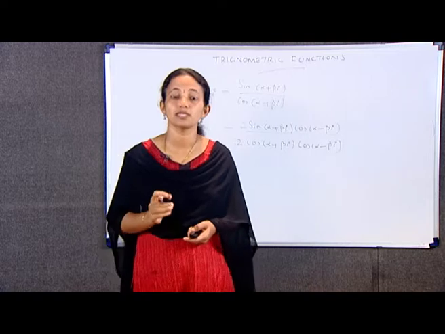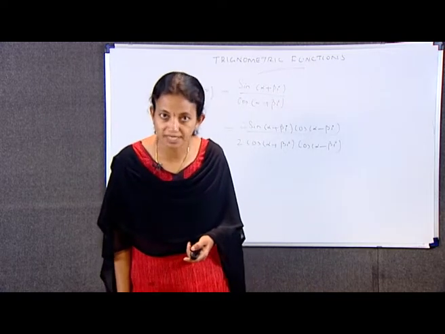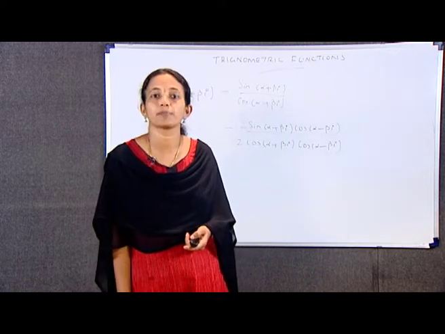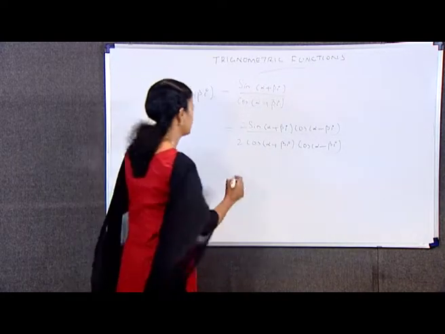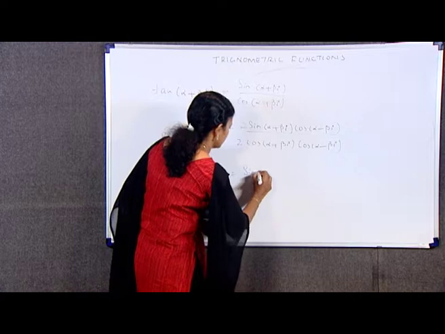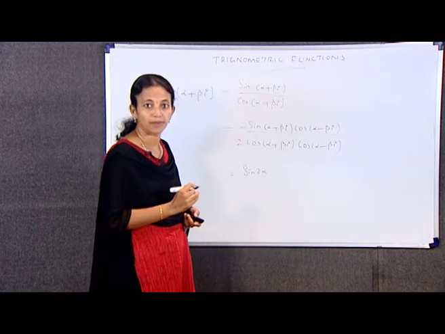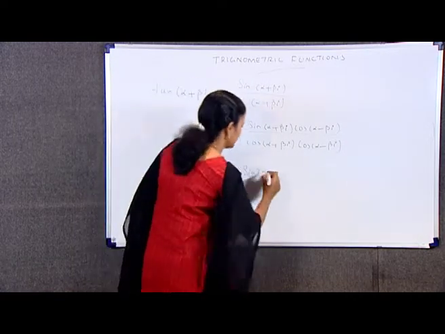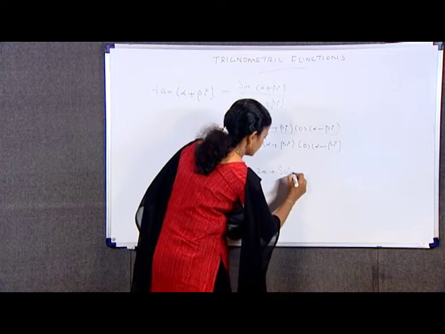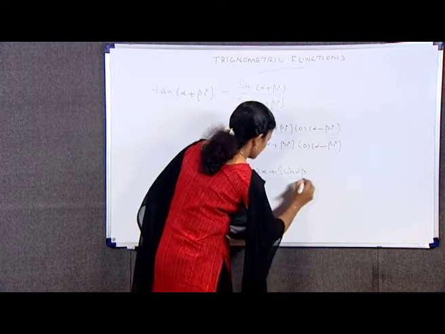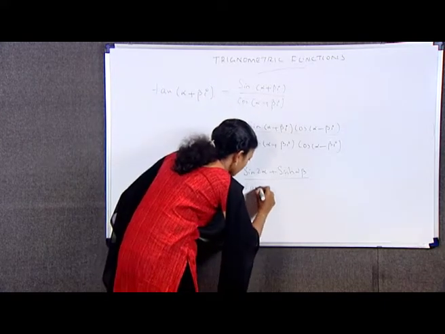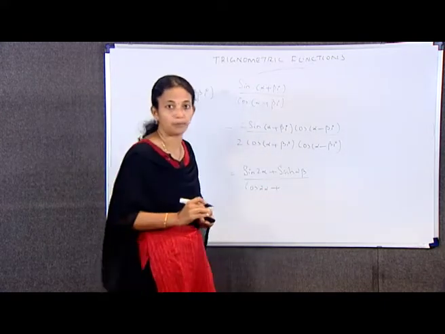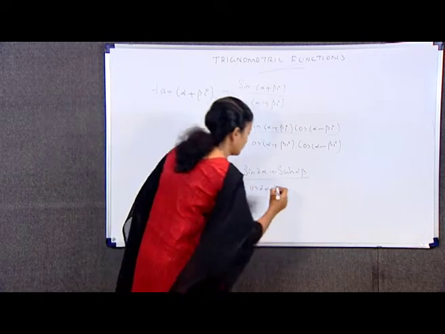This is equal to sin 2 alpha plus sin 2 beta i by cos 2 alpha plus cos 2 beta i, which is equal to sin 2 alpha plus i sinh 2 beta divided by cos 2 alpha plus cosh 2 beta.